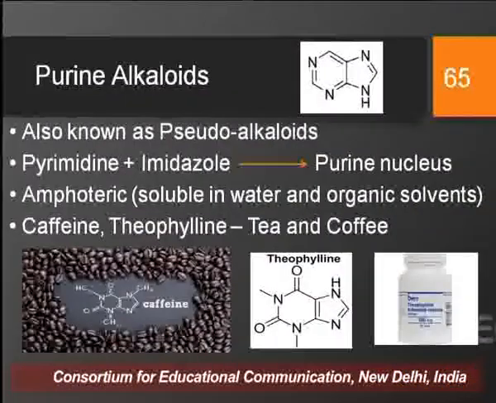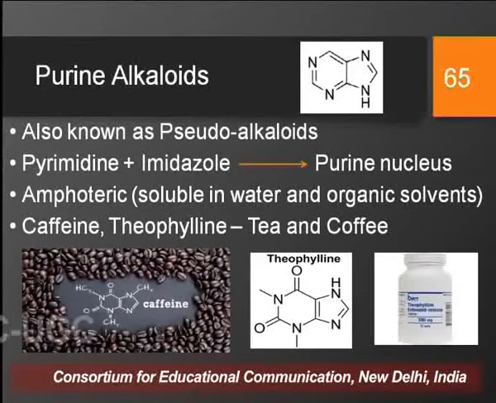Next are the purine alkaloids, and as we have already discussed in Hegnauer classification also, these alkaloids are not derived from amino acids, but they have nitrogen atoms in their heterocyclic ring, and therefore these are also known as pseudo alkaloids. Purine alkaloid is basically obtained by the fusion of pyrimidine and imidazole rings, and they give rise to a purine nucleus.